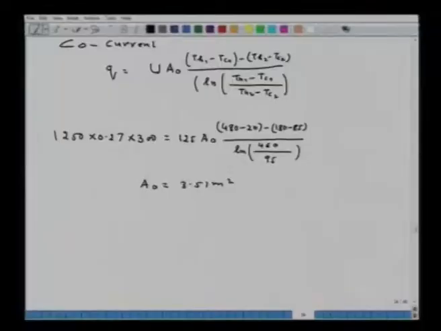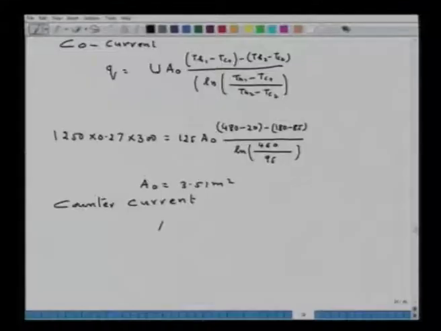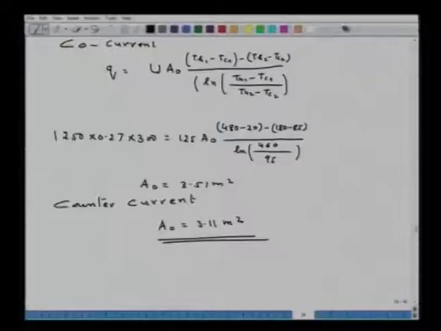Now, similarly, I substitute for counter current. For counter current, I will leave this exercise to you. You substitute the proper temperatures and you will get A0 equal to 3.11 meter square. So, please substitute the correct values of the inlet and exit temperatures of the heat exchanger. You should do it, and to get the answer, that is 3.11 meter square.